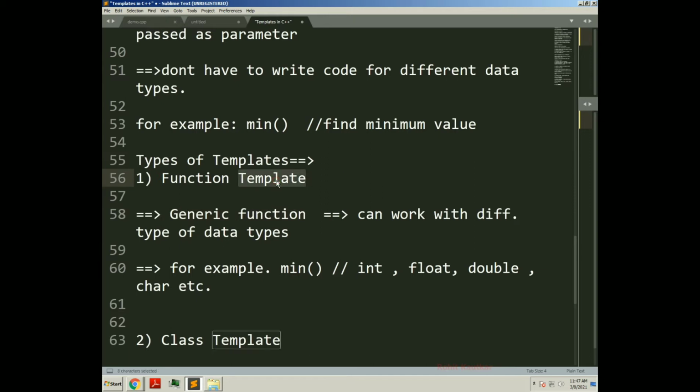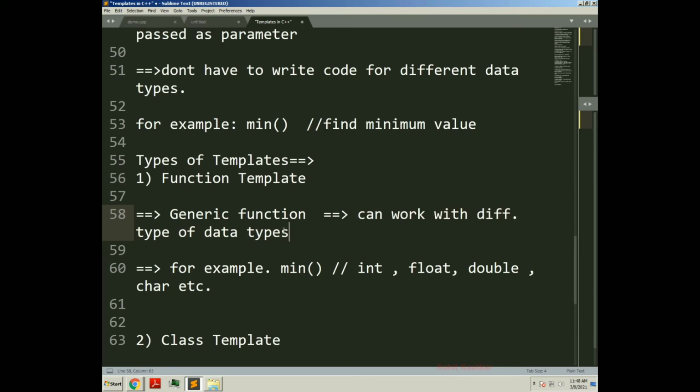Once you design the template, it can be reused again and again. If you create a function template, it can be reused again and again for different data types. That's why we are saying a generic function can work with different types of data types, different types of input.